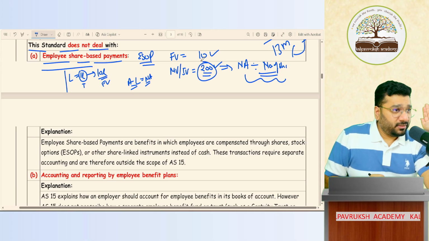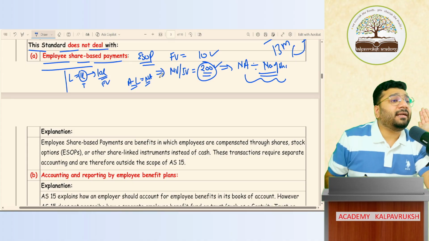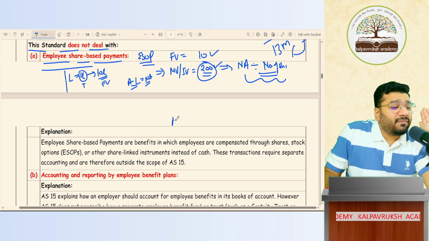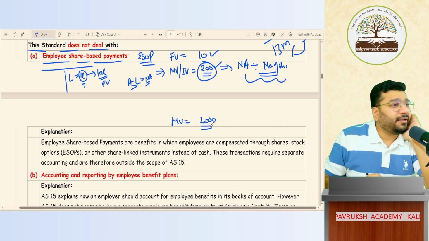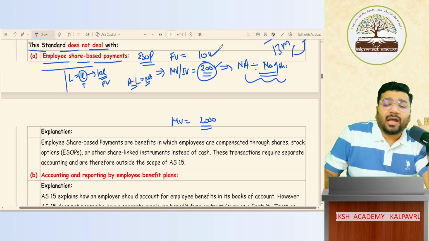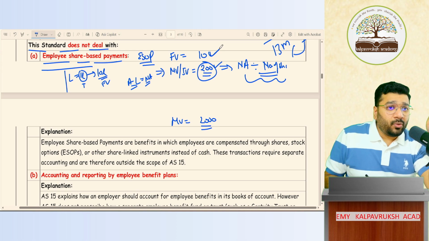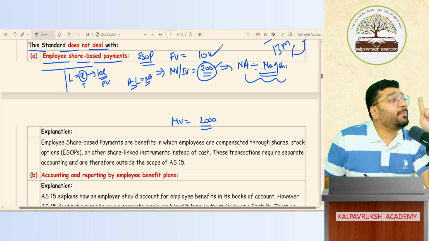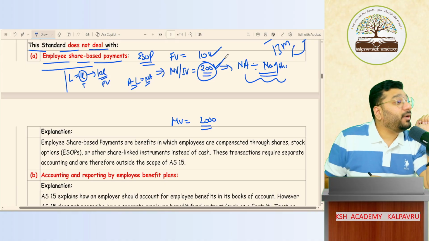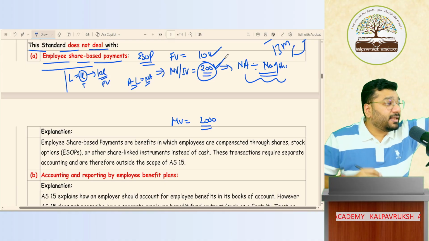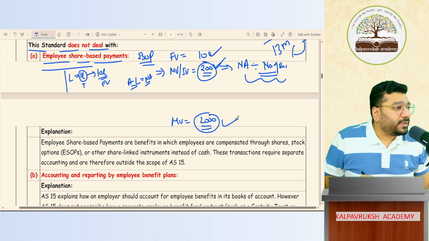After 8 years, the market value of the share is how much? 200 rupees. If I continue the academy for further 10-15 more years, can I say the market value will grow up to 2000 rupees? Possible, not possible? Let's talk about positivity. That is, when the academy started, the face value per share was 10 rupees. After 8 years of hard work and exceptional profit, the market value of the share after 8 years is 200 rupees. If I further continue the business and grow in a big way, in future the market value could be how much? 2000 rupees. Got it, not got it?